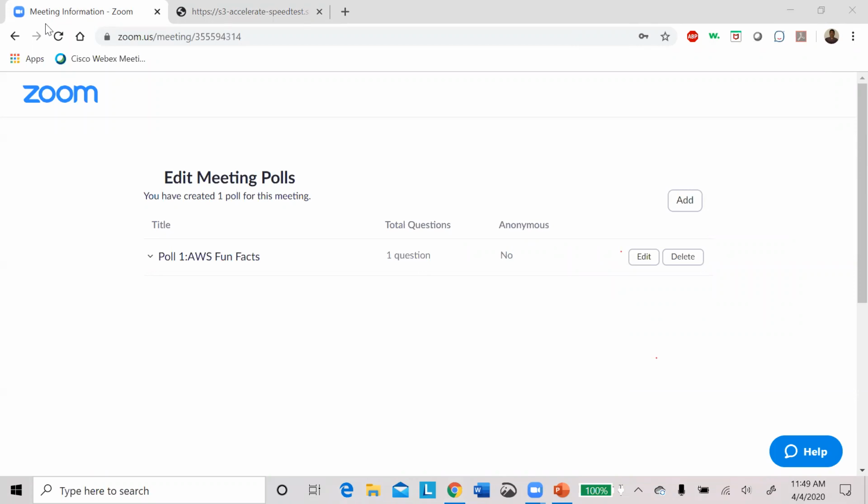Yes, we'll provide the deck. Security, it's fantastic.